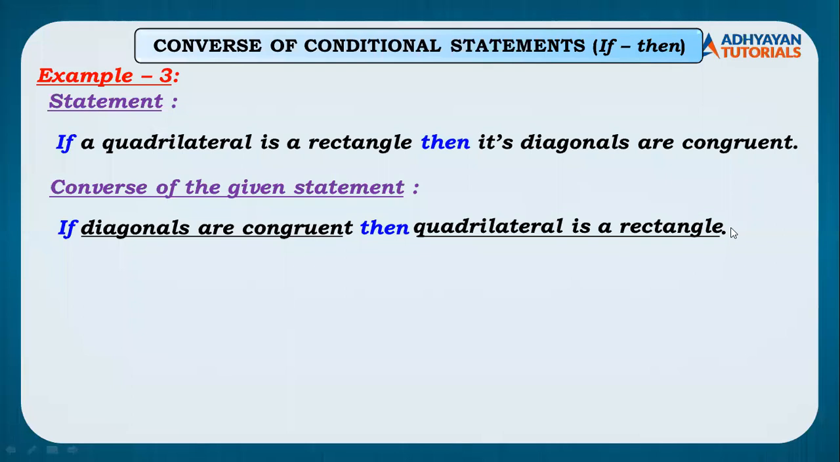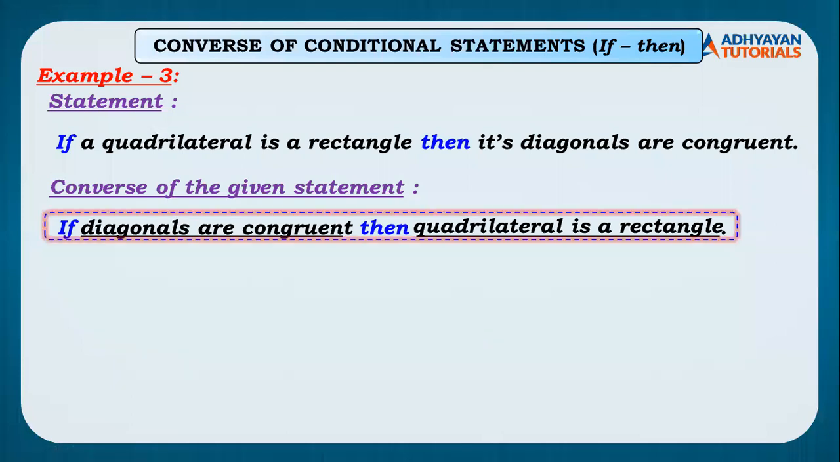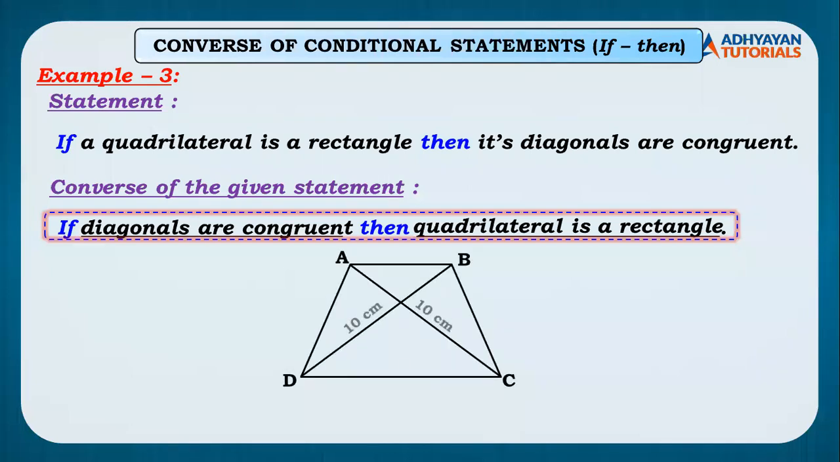What I'm trying to say, children, here is this particular statement, which you can see on the screen, if the diagonals are congruent, then the quadrilateral is a rectangle, is logically incorrect. It may or may not be correct. How? If the diagonals are congruent, there are three possibilities. The quadrilateral may be an isosceles trapezium. The quadrilateral may be a square. The quadrilateral may be a rectangle. So it is not necessary that this converse जो हमने अभी तैयार किया है be always true.